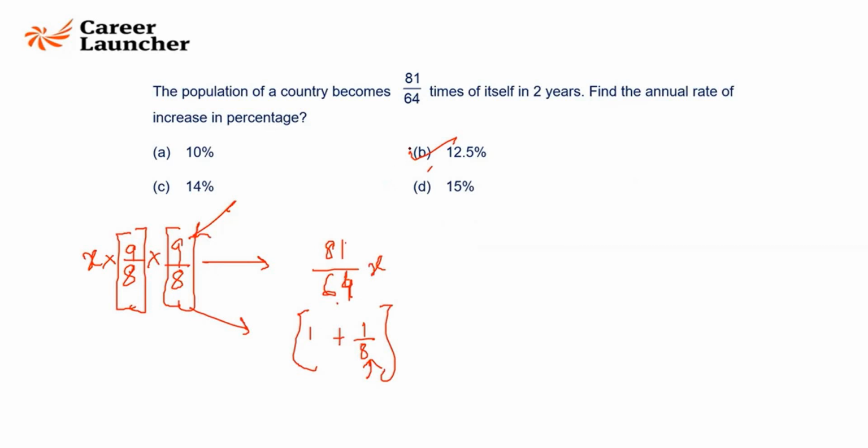Okay. 81 by 64 times itself in 2 years. Achha, this is compound interest, by the way. Population increase is compound. So it will be B. Is this clear?